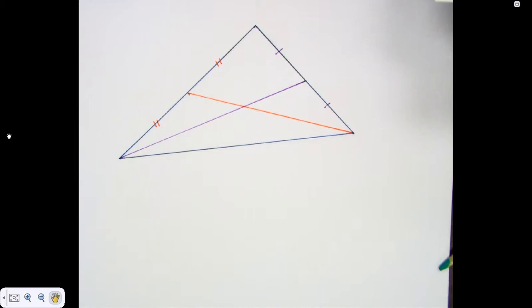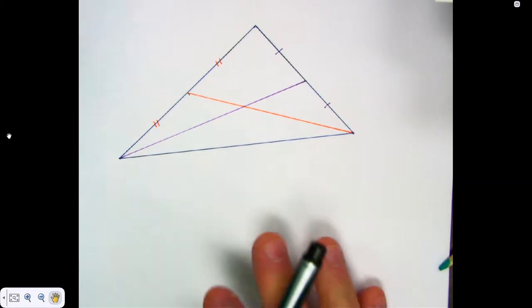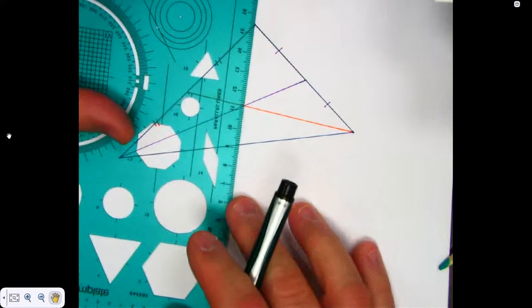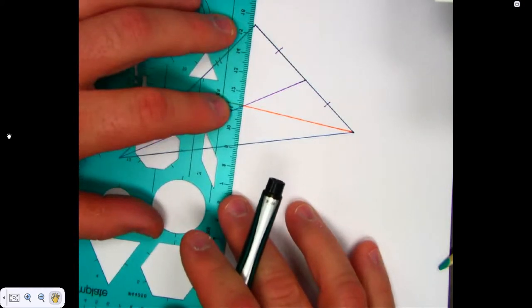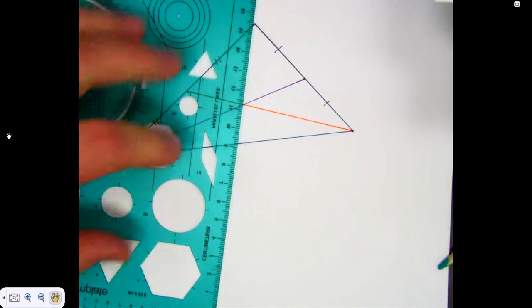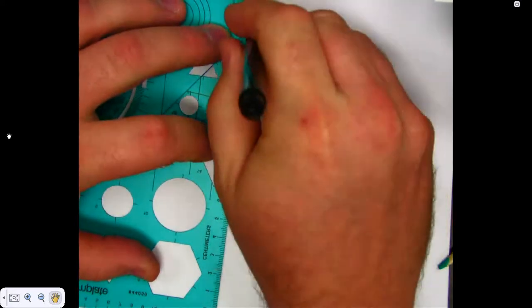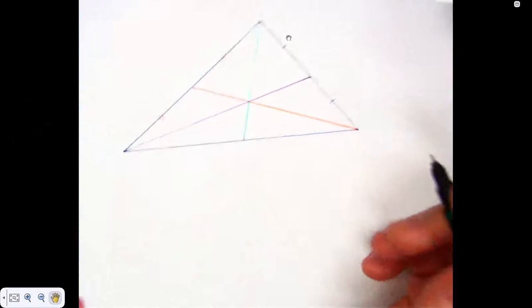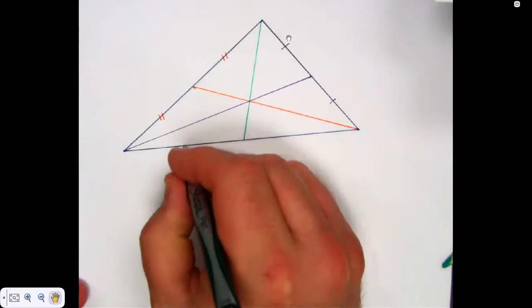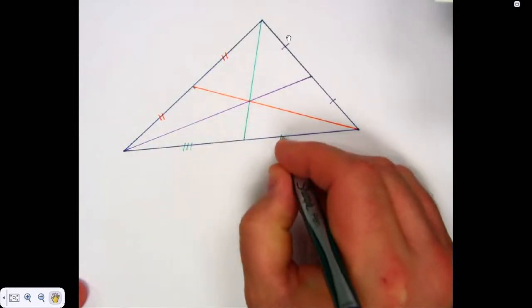We had a bunch of points of concurrency, didn't we? I bet that when I connect the dots right there, I land at the midpoint of that other side. Does it look like it? Sure does, doesn't it?